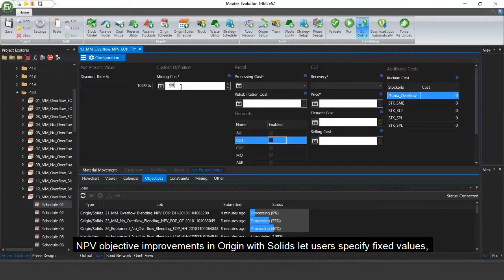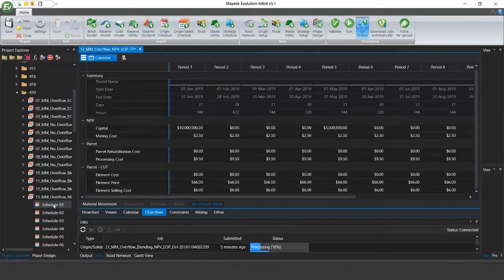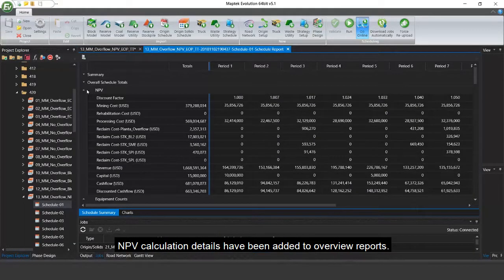NPV objective improvements in Origin with solids let users specify fixed values, add formulas, or pick from attributes. NPV calculation details have been added to overview reports.